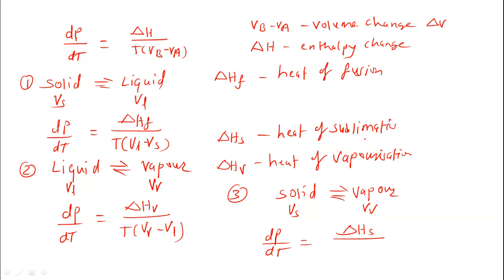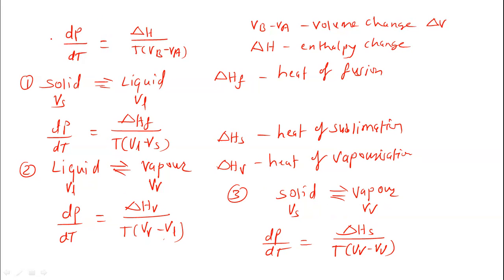The equation is then upon T into Vv minus Vs. So this is the Clapeyron equation for the solid vapor system. For the liquid vapor system, it is dP upon dT equal to delta HV upon T into Vv minus VL. In this way, we derived the Clapeyron equation.